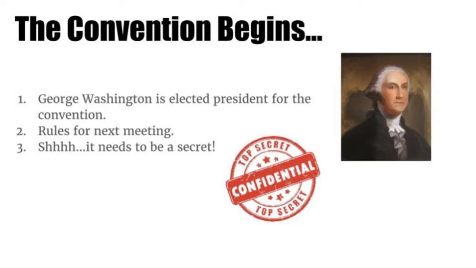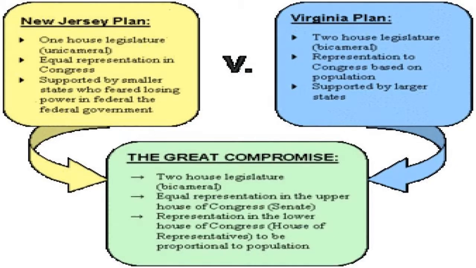All right, we're going to start with the Virginia Plan and the Great Compromise. The first speaker at the convention, Virginia's Edmund Randolph, proposed a whole new plan of government. The plan is known as the Virginia Plan. It called for 3 branches of government. The legislature would be made up of 2 houses, and representatives from each state would be based on the state's population. Larger states supported that plan. Smaller states opposed the plan because they believed that the larger states would have the most power. So the more people live in your state, the more power you have, the more representatives you have in the government. So smaller states didn't like that.